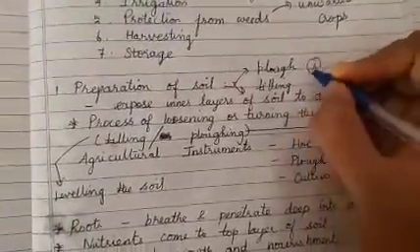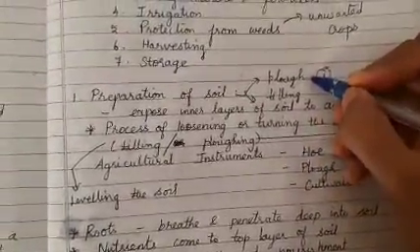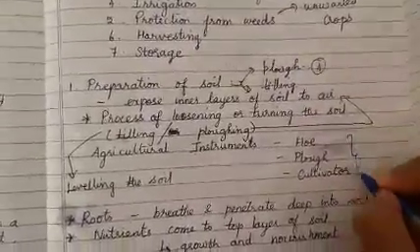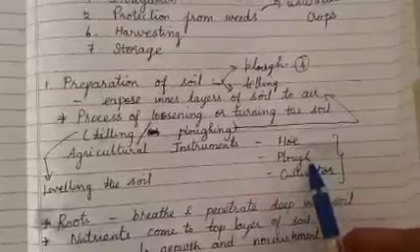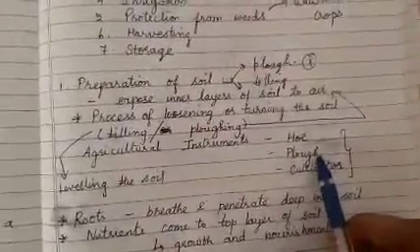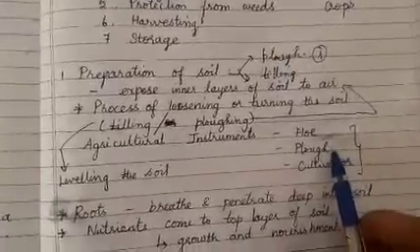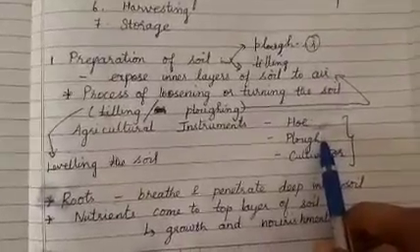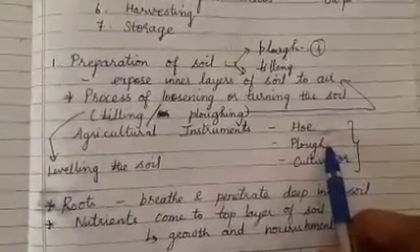So what am I doing in ploughing? I am going to dig the soil. How am I going to dig it? By agricultural instruments: plough, hoe and cultivator. Plough is the most traditional method, which is also a manual method. Manual method means it is done by man.